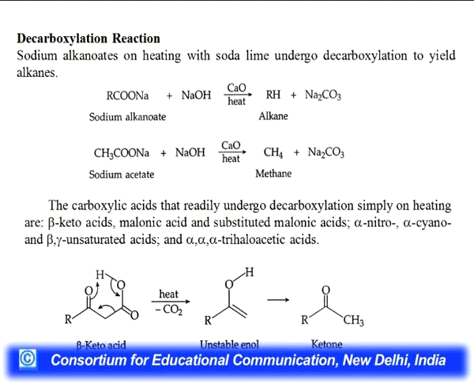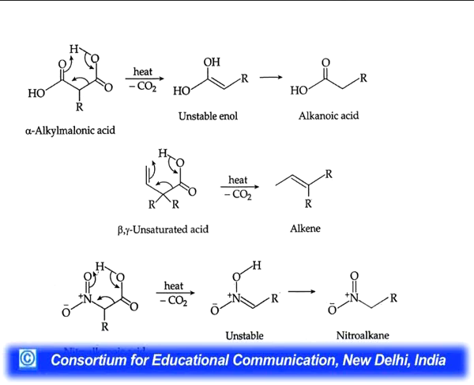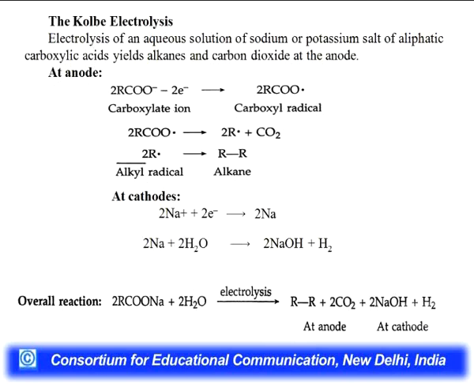The carboxylic acids that readily undergo decarboxylation simply on heating are beta keto acids, malonic acids, substituted malonic acids, alpha nitro, alpha cyano, beta gamma unsaturated acids, and alpha trihaloacetic acid. So, you can see the examples, beta keto acid how will give you ketone, and alpha alkyl malonic acid, beta gamma unsaturated acid, and alpha nitro alkanoic acid, how they form the product.